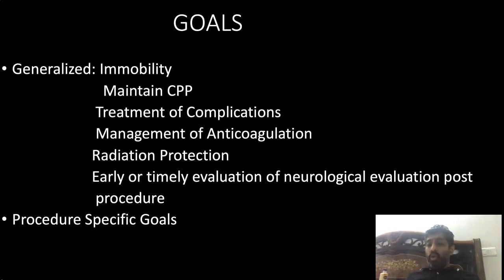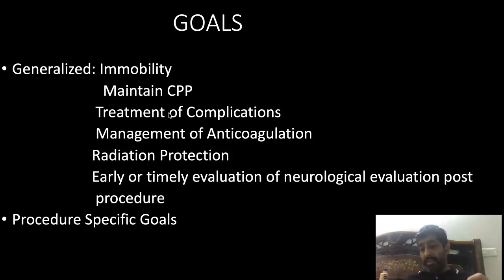So coming to the goals in the intervention neuroradiology lab. Apart from the usual goal of maintaining the CPP, the most important goal in the DSA lab is treatment of complications. The complications are procedure specific, but largely you can divide them into two things: the hemorrhagic complications and the thromboembolic complications.